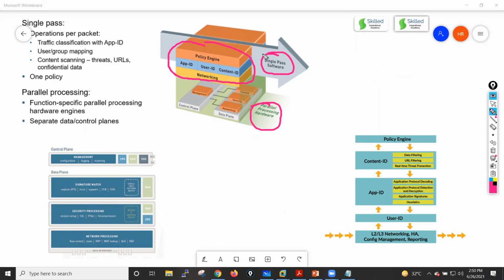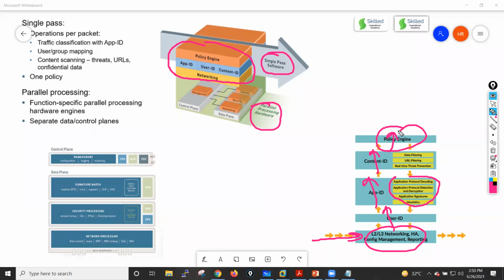thing is possible, guys. So Palo Alto receives the packet, it will do the networking, then it will send that packet for your user ID, then app ID, then content ID, then your policy engine. App ID basically covers application protocol decoding, application protocol detection and decryption, application signature and heuristics. Content ID is responsible for data filtering, URL filtering, real-time threat prevention, and the policy engine is responsible for your security